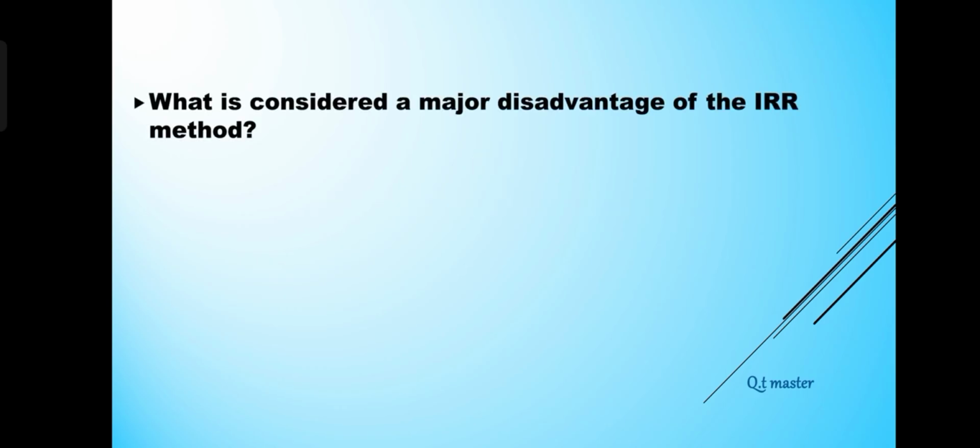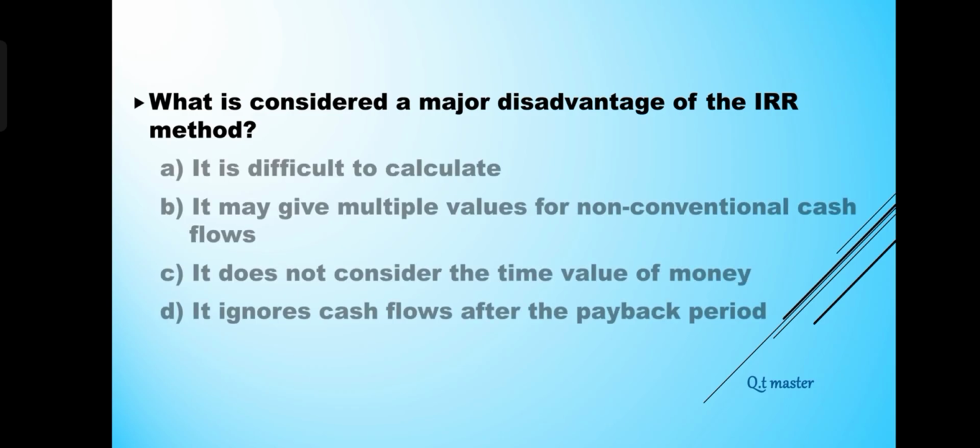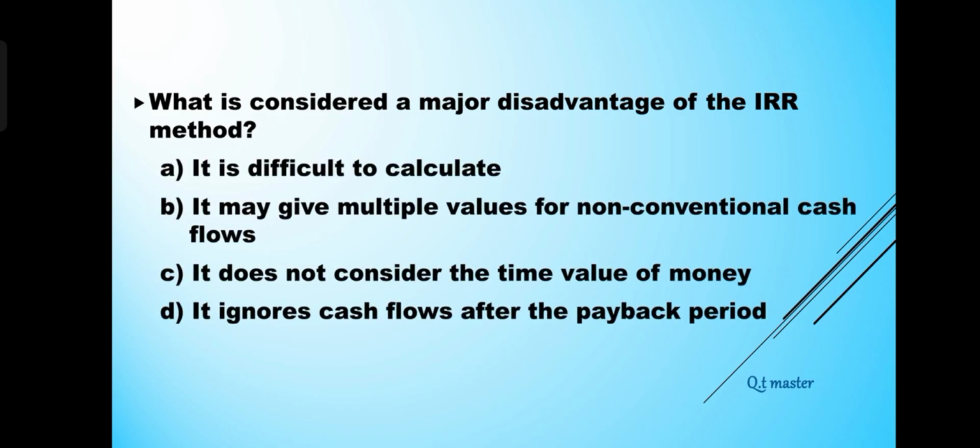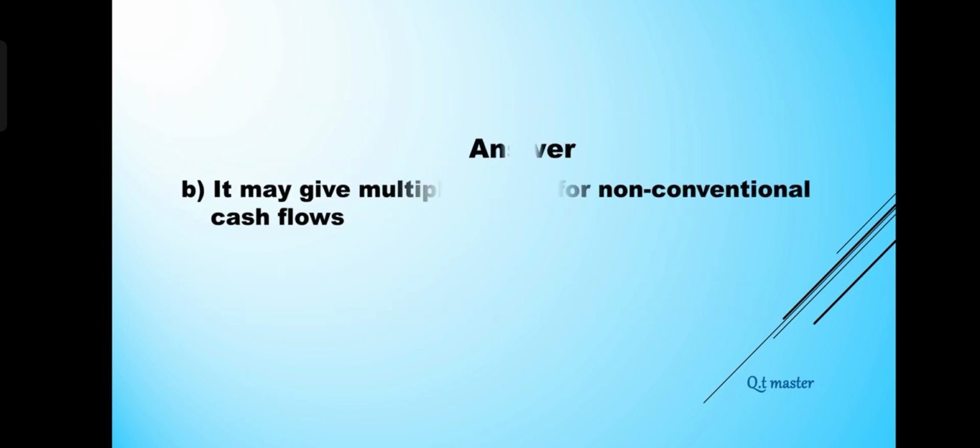What is considered a major disadvantage of the IRR method? A. It is difficult to calculate. B. It may give multiple values for non-conventional cash flows. C. It does not consider the time value of money. D. It ignores cash flows after the payback period. Answer: B. It may give multiple values for non-conventional cash flows.